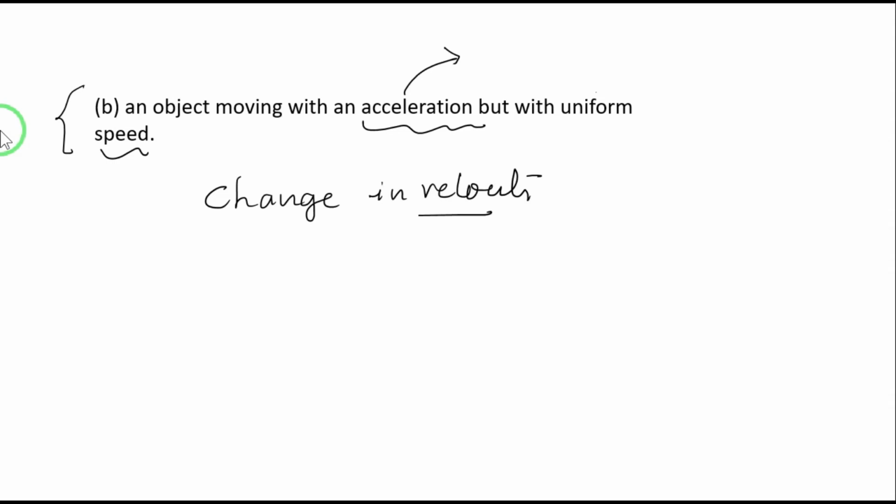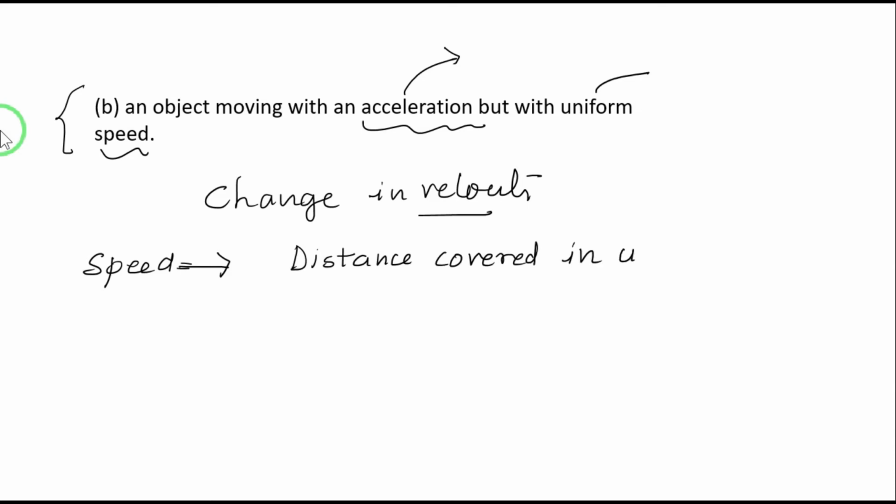And what do you mean by uniform speed? We know that speed is distance covered in unit time. So we can tell speed as distance covered in unit time. That is the definition of speed. But what is velocity?